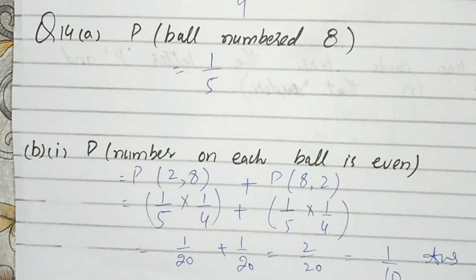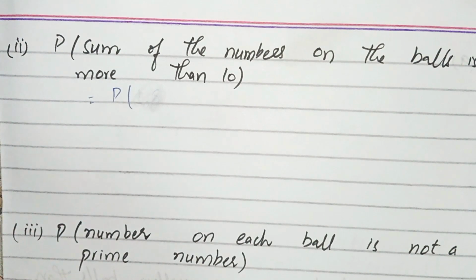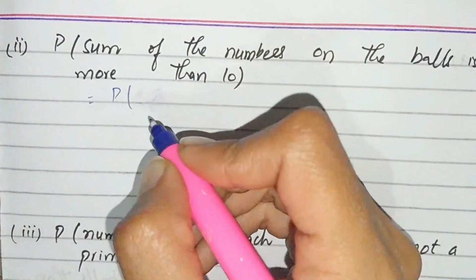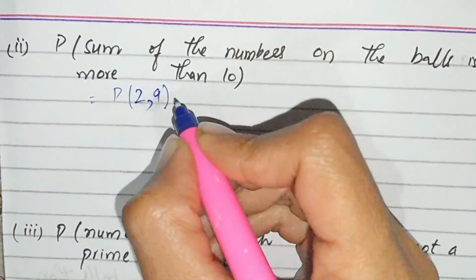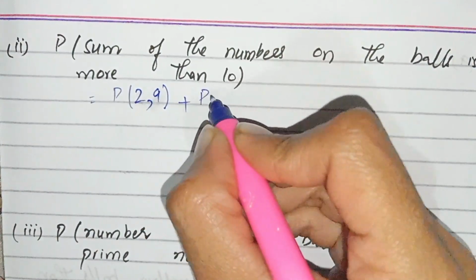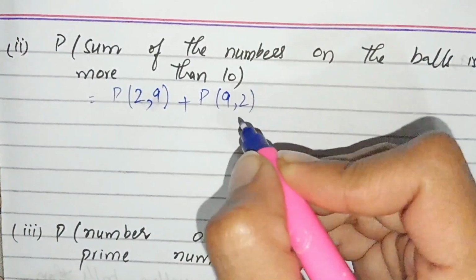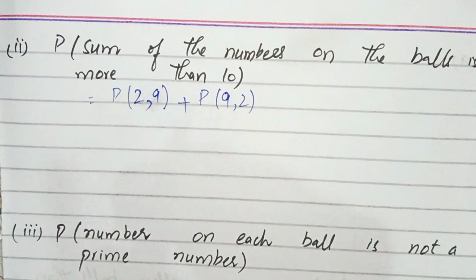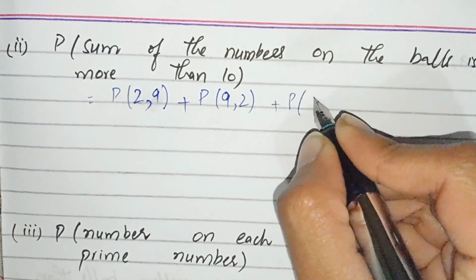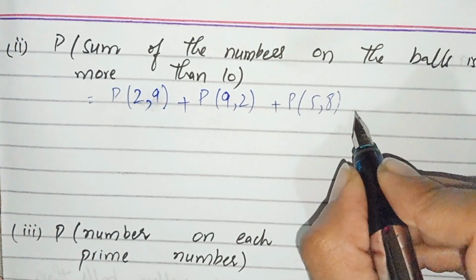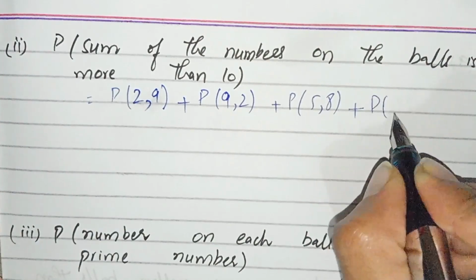Now it's solved. Part number 2: the sum of the numbers on the balls is more than 10. Now we have to write the probability of those numbers which we add and get a number more than 10. That is 2 and 9, and again 9 and 2. Then 5 and 8, and 8 and 5.